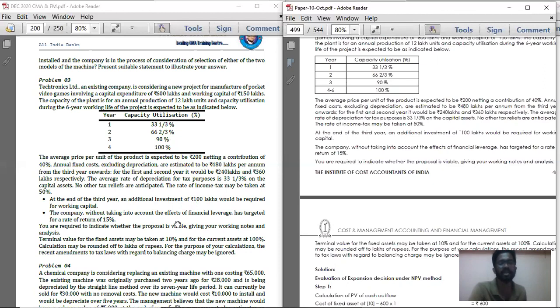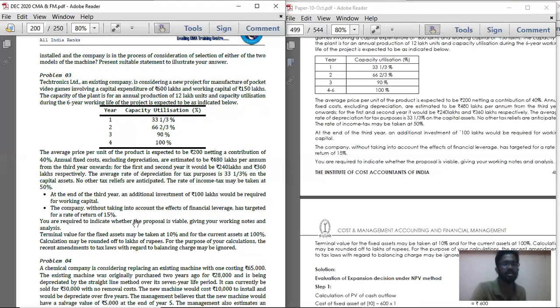And the company, without taking into account the effects of financial leverage, has a targeted rate of return of 15%. So the cost of capital is 15%. You are required to indicate whether the proposal is viable, giving your notes and analysis. So you are going to calculate whether it is giving positive incremental cash inflow, that is, whether the NPV is positive or negative.